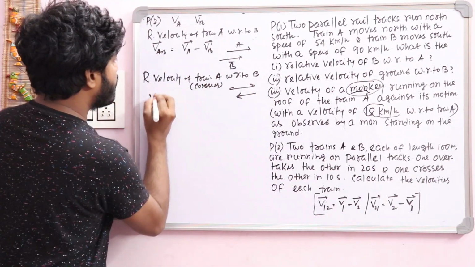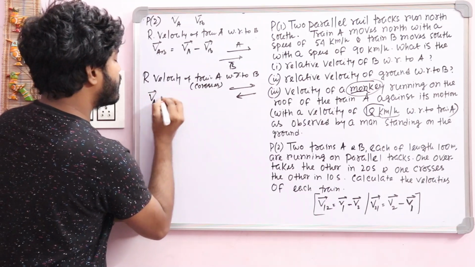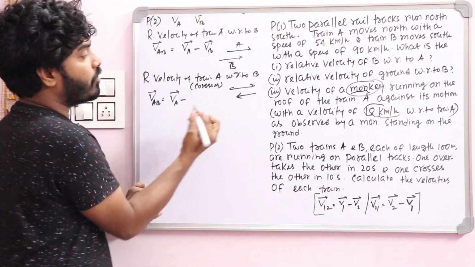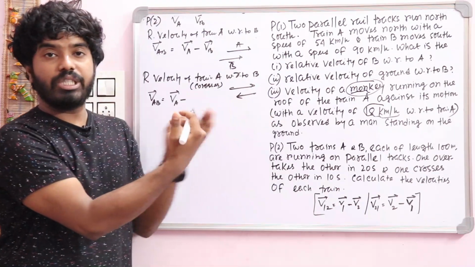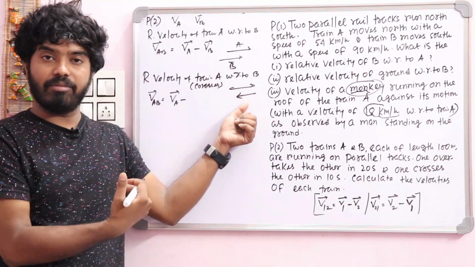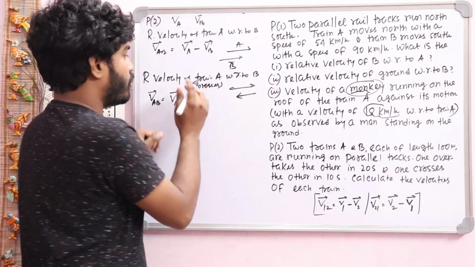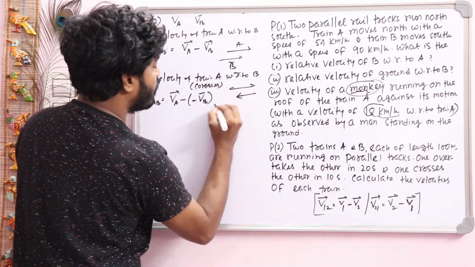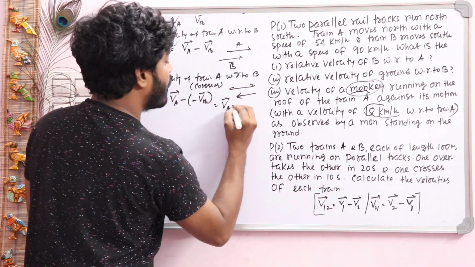Okay, so here VAB is represented as VA minus of, you just think for opposite direction, VB can be taken as negative because the direction is opposite. So in the place of VB you have to write minus of VB. So this one will be VA plus VB.